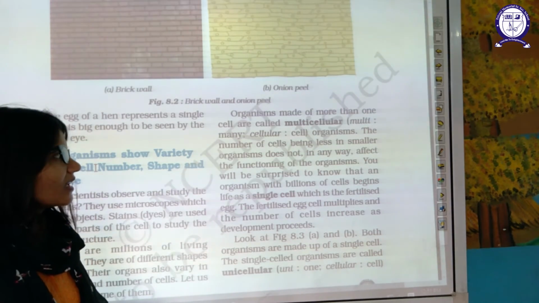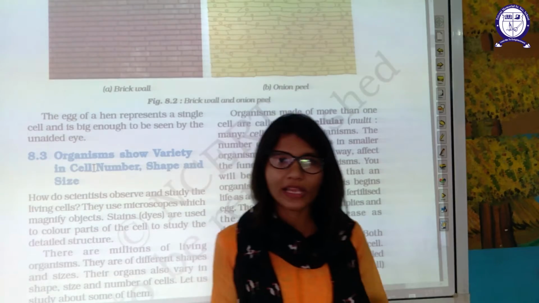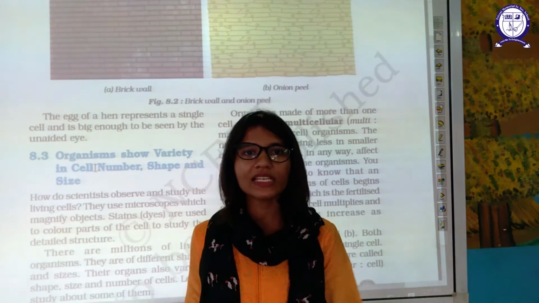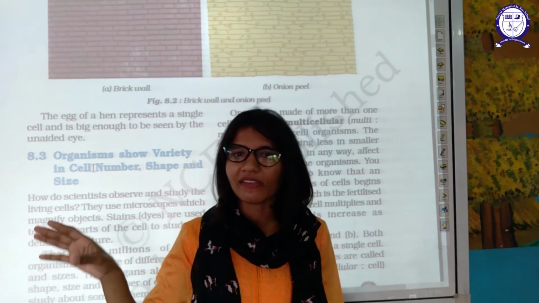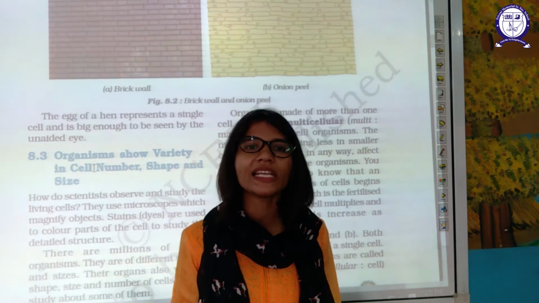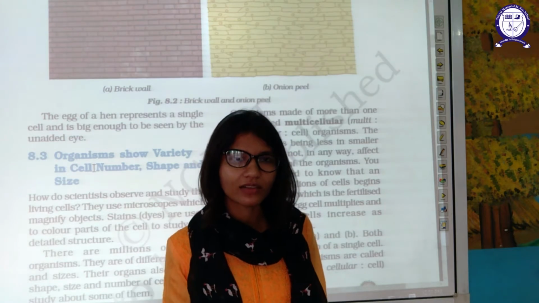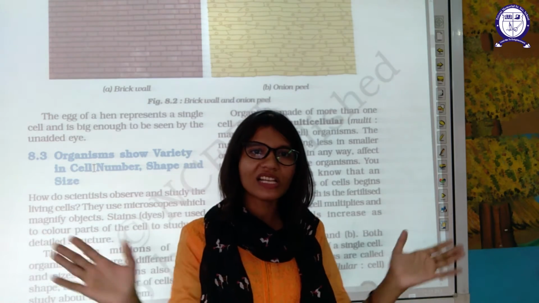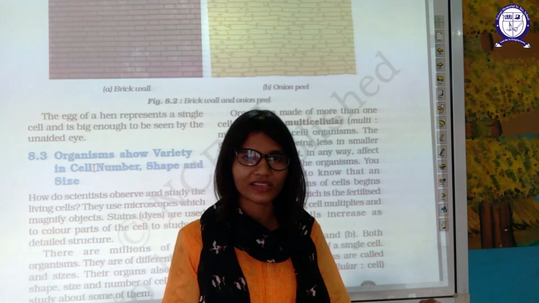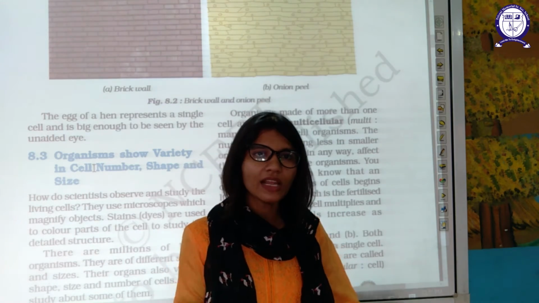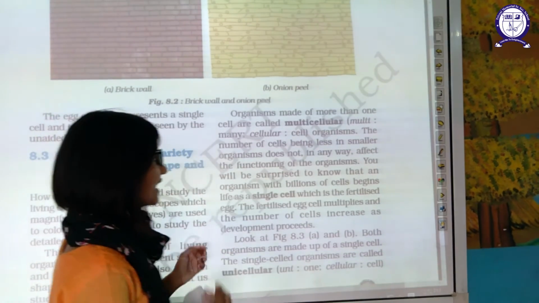Now, organisms may be made up of more than one cell. So we have to categorize organisms into two categories. The first is the organism having a single cell, unicellular. The second is the organism having more than one cell, multicellular. Uni means single, multi means more than one. All living organisms can be divided into these two categories. They will fit into these two categories: either they will have one cell or they will have multiple cells.